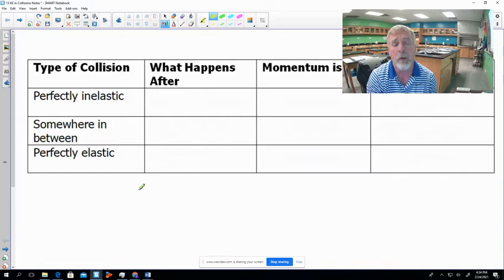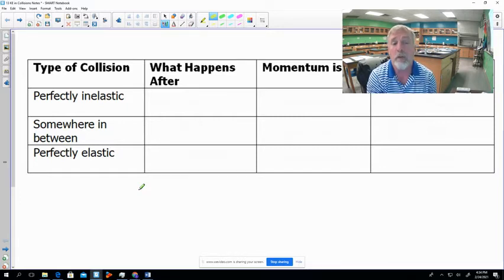Today, we're going to explore a little deeper what happens with kinetic energy in collisions. We briefly talked about this earlier when we talked about elastic collisions versus inelastic collisions. And I want to go into a little bit more detail today. And we're going to use this table for some illustrative purposes.